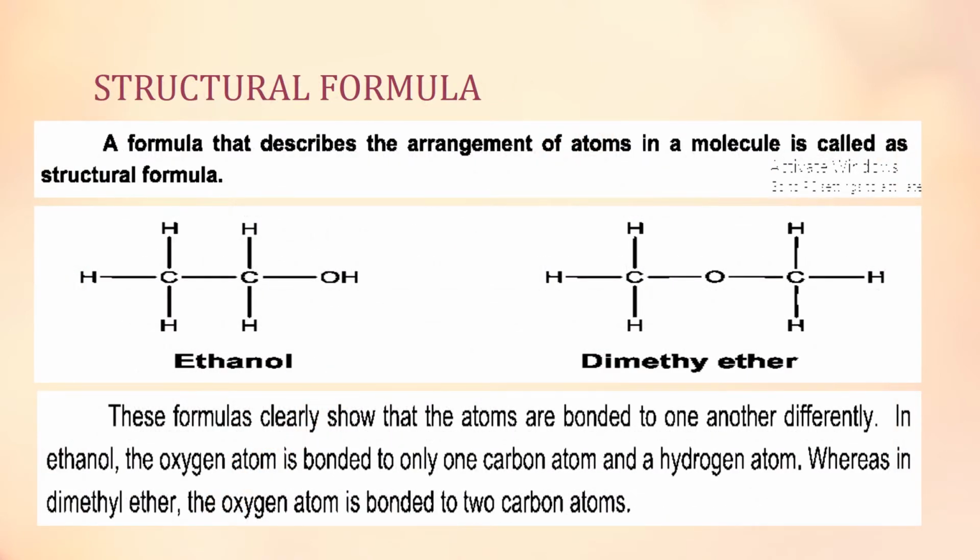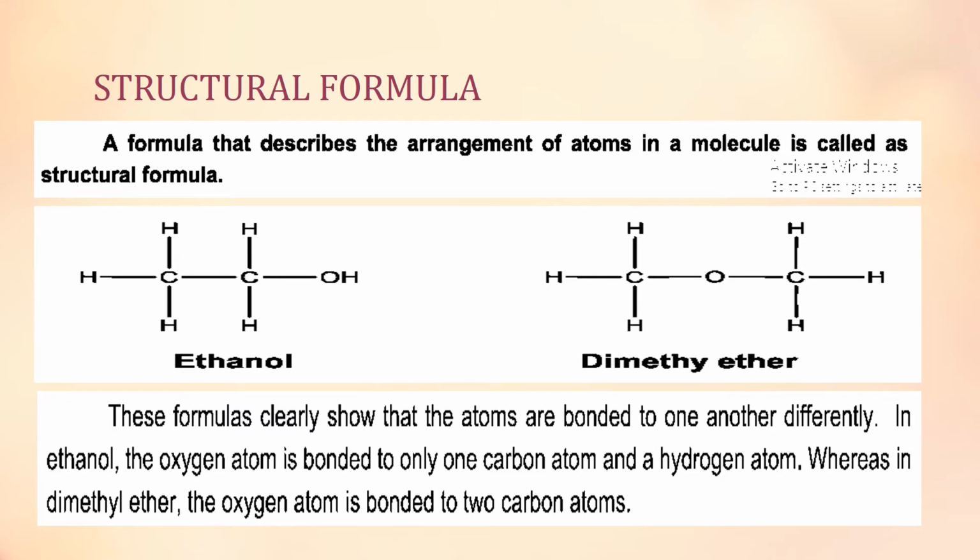A formula that describes the arrangement of atoms in a molecule is called the structural formula. Structural formula shows in what ways the atoms are bonded to one another. It shows the arrangement of all the atoms bonded to one another. You can see the example of ethanol and dimethyl ether. Both these compounds have the same molecular formula. Their molecular formula is C2H6O: 2 carbon atoms, 6 hydrogen atoms and 1 oxygen atom.